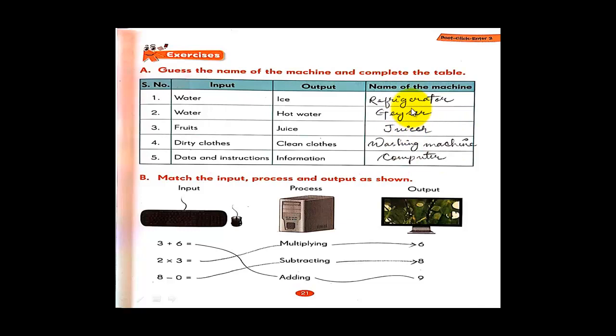These are all blanks. I have already filled up these things. Okay. Now children, we have already completed chapter number 2. That is, the name of the chapter was Working of a Computer.